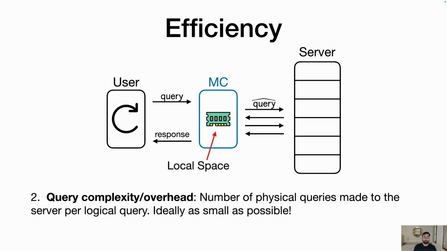And this is going to be the number of physical queries, these query hats, made from the memory checker to the server per underlying user logical query. So in other words, it's the number of arrows going from the memory checker to the server here.